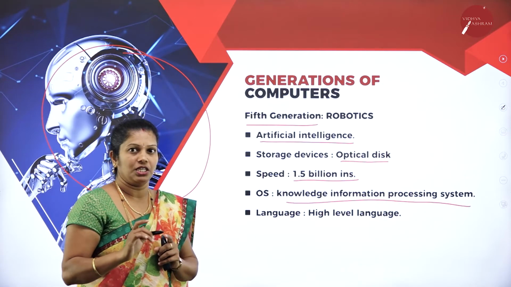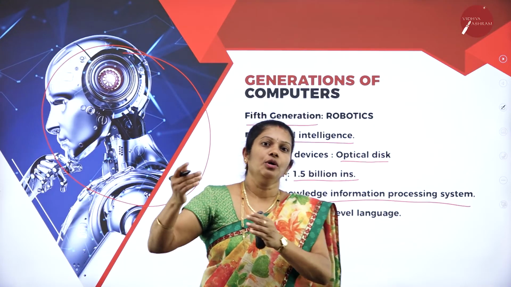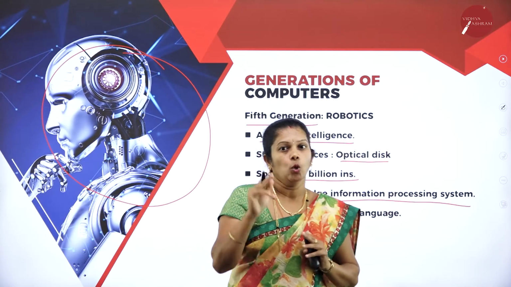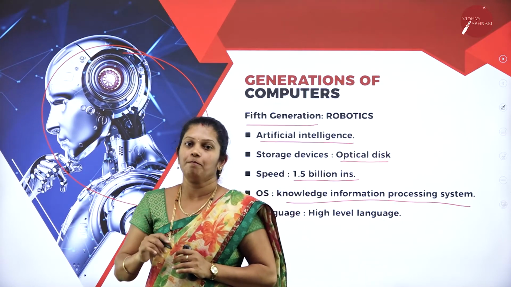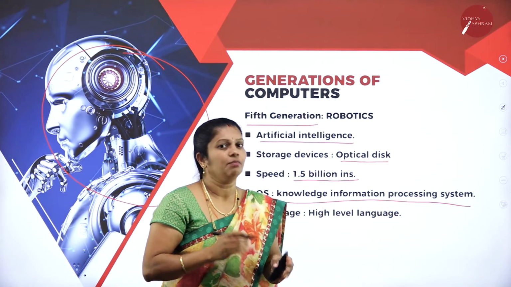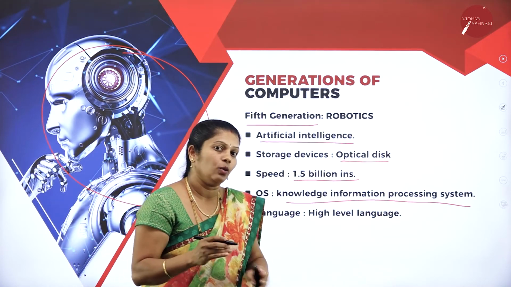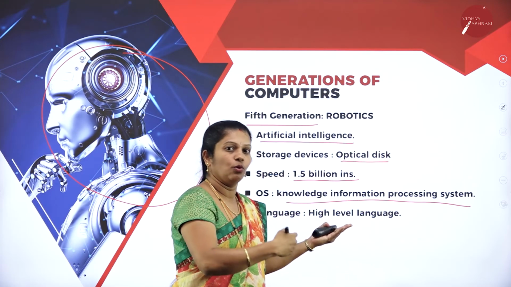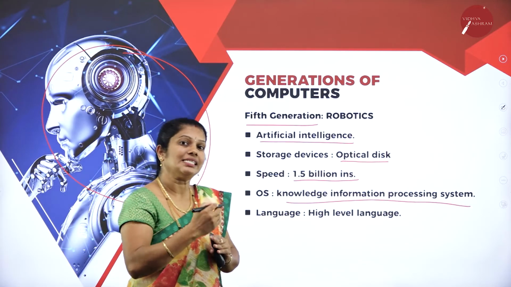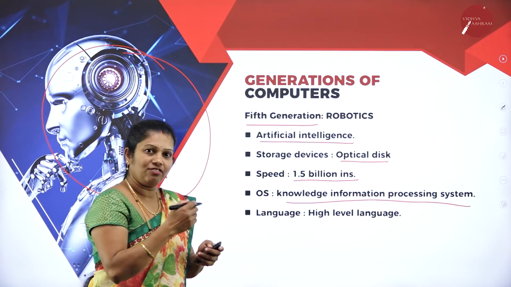Then when we come to the fifth generation, it is portable. Wherever we want, we can take that system, for example a laptop, from one place to another place. Whereas in the first generation it is not possible. If I want to shift one computer from one place to another place, it is very difficult because each system looks like a factory. There it is not portable. Whereas in the third generation as well as fourth as well as fifth, compared to the previous generation, portability is easy. Then regarding storage devices you can mention, then speed, everything you can mention.